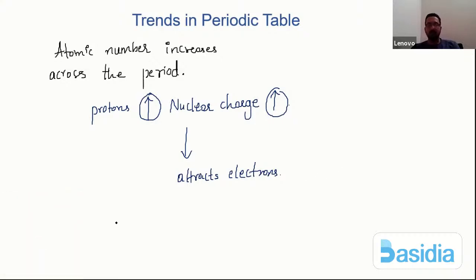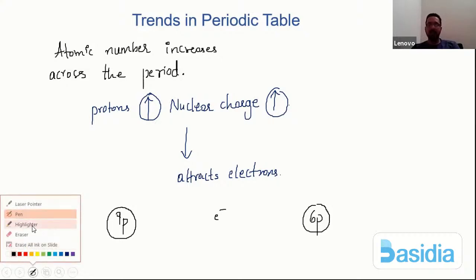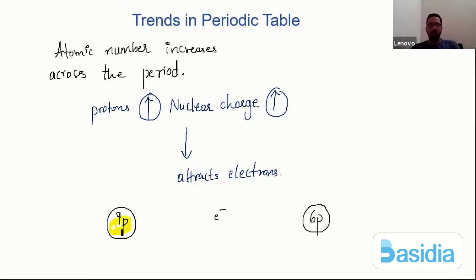Here there are 9 protons, and here there are 6 protons, and there is an electron. I have a very simple question: whose nuclear charge is stronger here? I clearly understand that the atom with 9 protons has a stronger nuclear charge, correct?